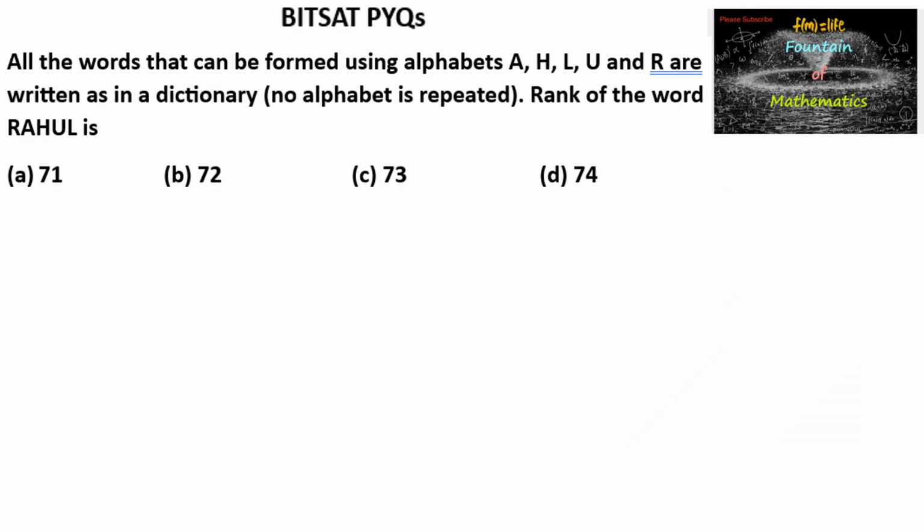All the words that can be formed using the alphabets A, H, L, U and R are written in a dictionary order. No alphabet is repeated. Then find the rank of the word Rahul. So we need to find the rank of the word Rahul. Let us identify the positions.